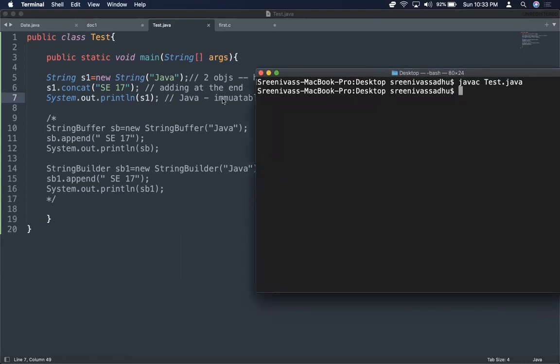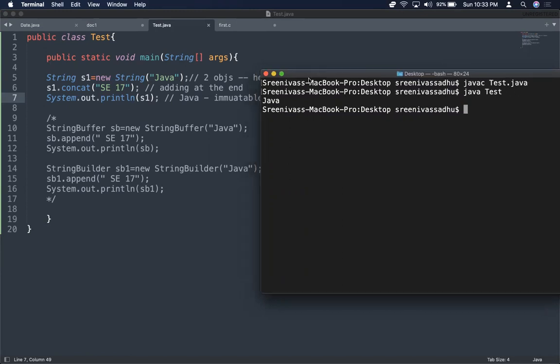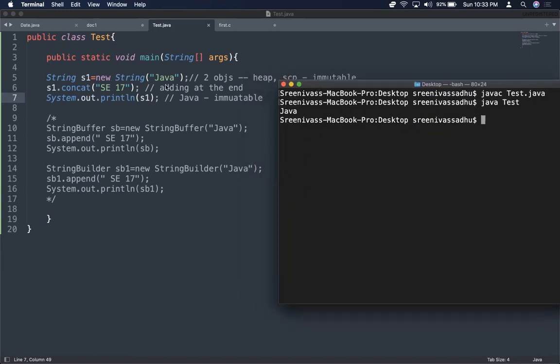It's compiled successfully, there is no issue. And when I run Java test, if you see the outcome, it is just printing Java. S1 is Java only, right? Even though you are adding something to the end, that is not getting modified with S1, because strings are immutable.